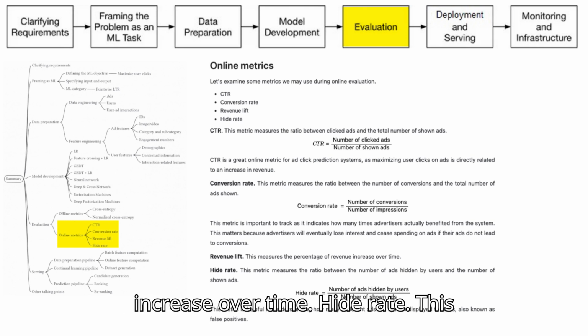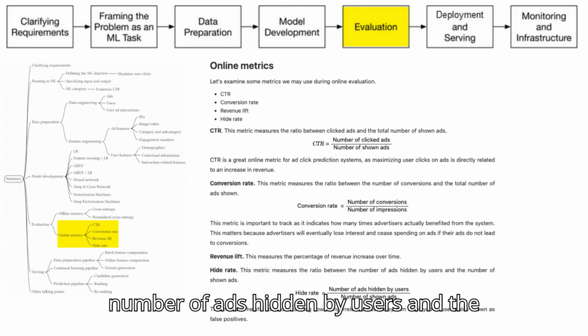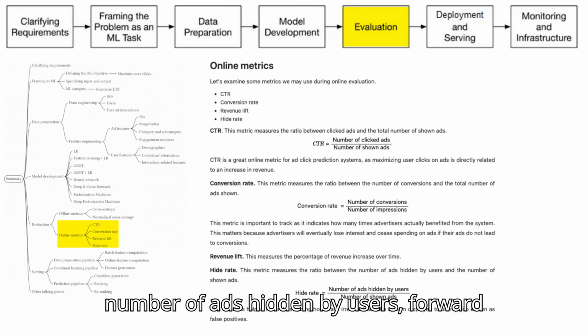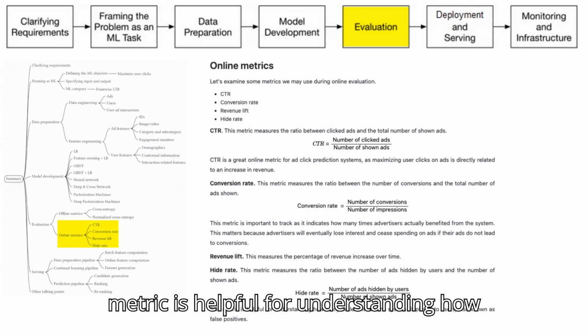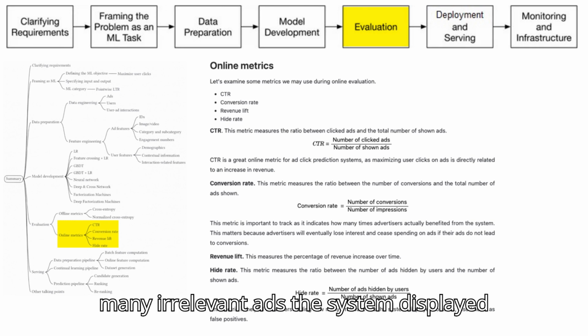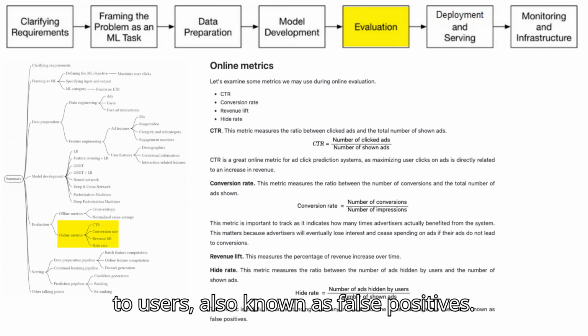Hide rate. This metric measures the ratio between the number of ads hidden by users and the number of shown ads. Hide rate equals number of ads hidden by users / number of shown ads. This metric is helpful for understanding how many irrelevant ads the system displayed to users, also known as false positives.